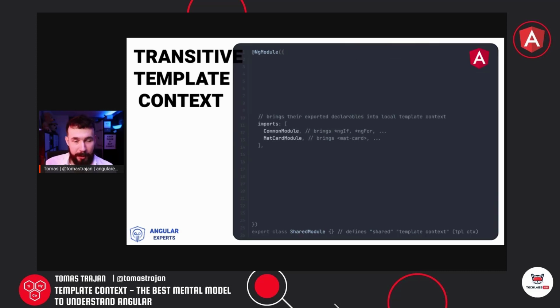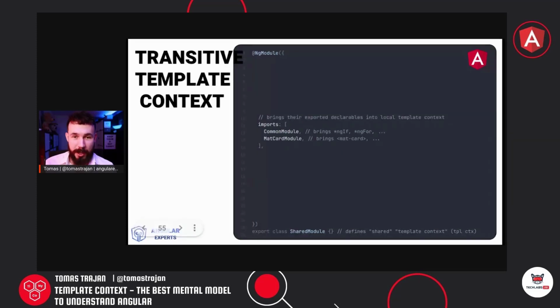Now, another typical example when we are encountering transitive template context is a shared module. This is an approach which is often used in applications with lazy loaded features, where those lazy loaded features will have a set of commonly used components, directives, and pipes, which can be grouped in that shared module. So how would that look?